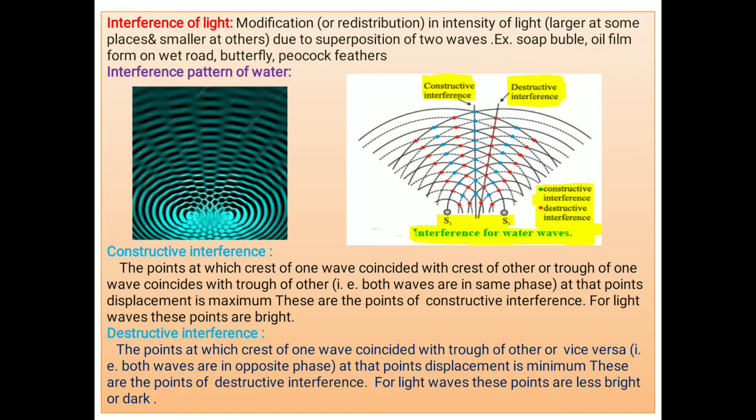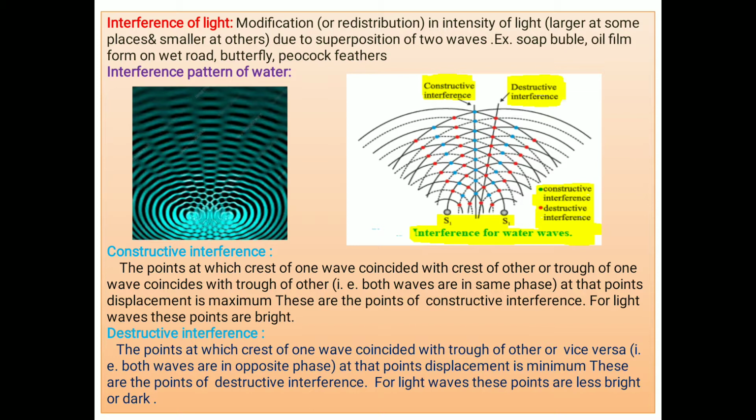We have learned about the superposition of waves in previous chapter number 6. According to the principle of superposition, when two or more waves overlap, the resultant displacement of a particle of the medium at a given point is the vector sum of displacements produced by individual waves present alone.